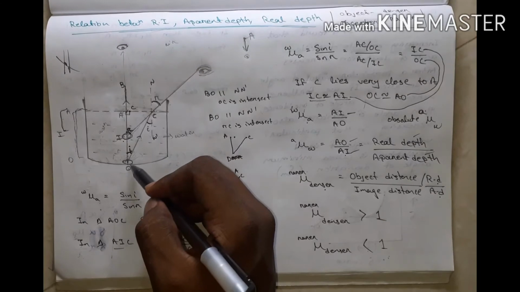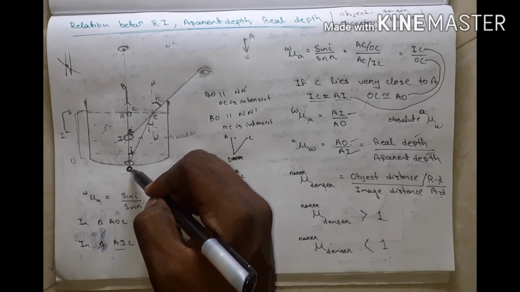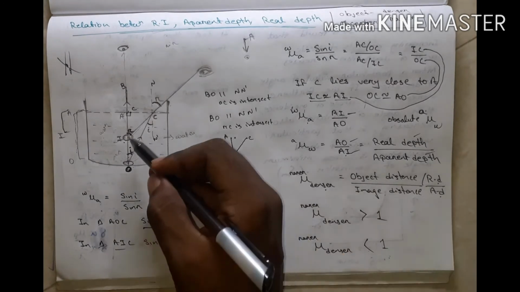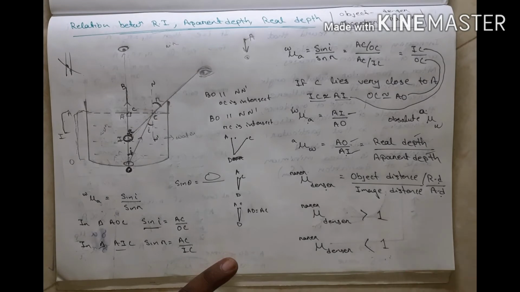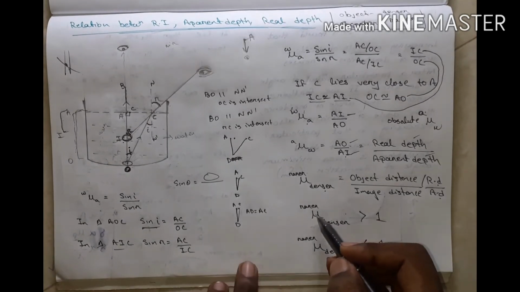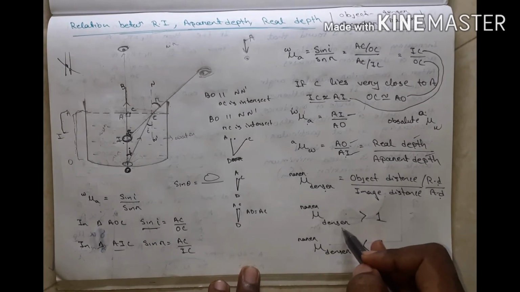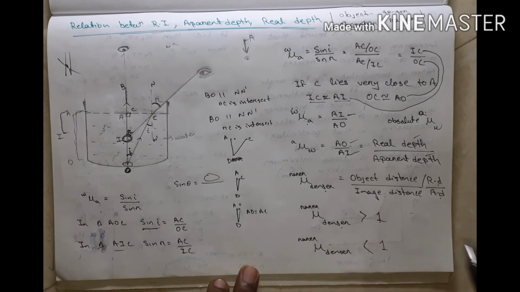And what is the real depth? Real depth is the object distance, the position of the object. And what is the apparent depth? Apparent depth is the position of the image, that means the image distance. So when light travels from rarer to denser medium, mu may be greater than 1. It may be less than 1.